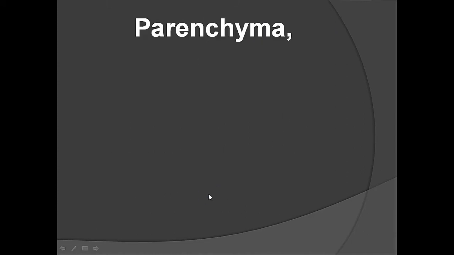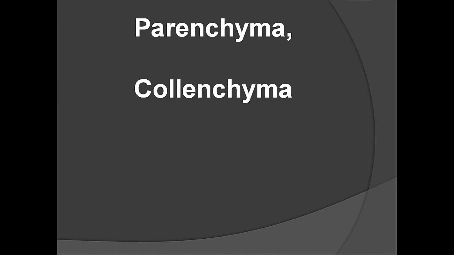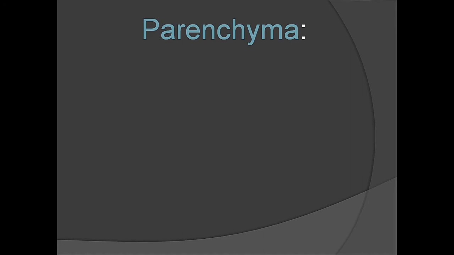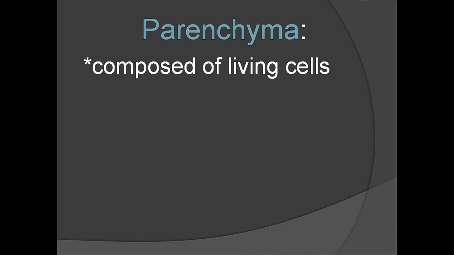Parenchyma is a simple permanent tissue. Collenchyma and sclerenchyma are also simple permanent tissues. First, let us see the parenchyma. Parenchyma is found in all parts of the plant. It is a living tissue. Parenchyma is made up of living cells. The cells are thin-walled. The cell wall is very thin. Parenchyma is composed of living cells with thin cell walls.